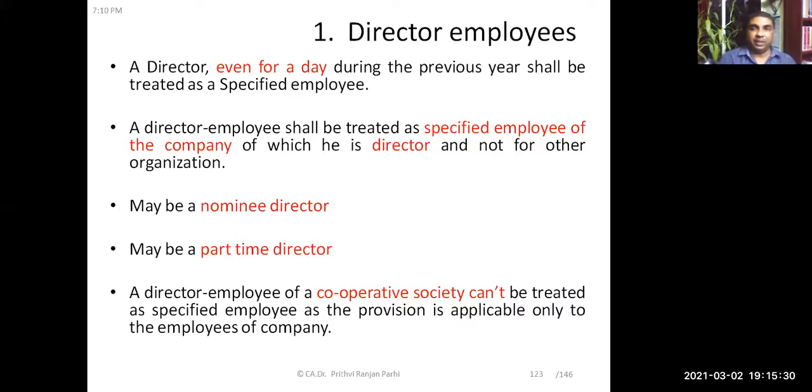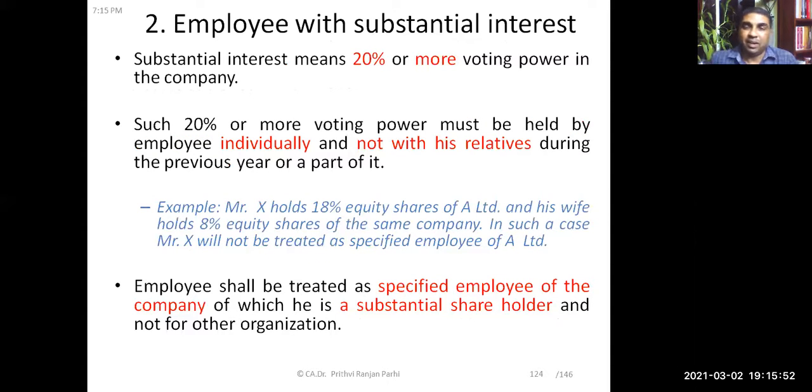Okay, what I told you right now has been explained in this slide. A director, even if he is a director for a single day, will still be regarded as a specified employee. Here we are talking about a company director. He may be a nominee director or a part-time director, but he shall still be regarded as a director. And an employee holding substantial interest means 20% or more voting power in the company.